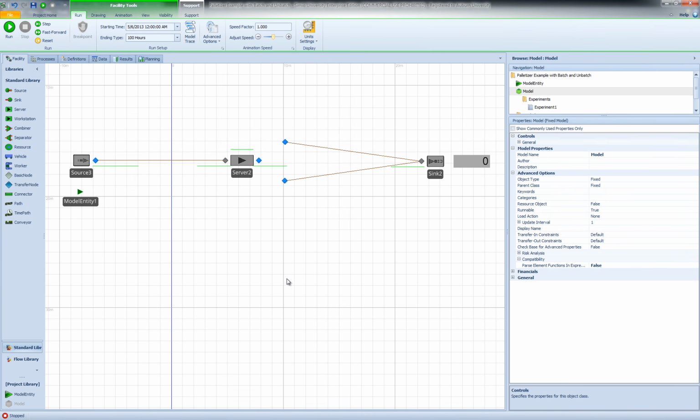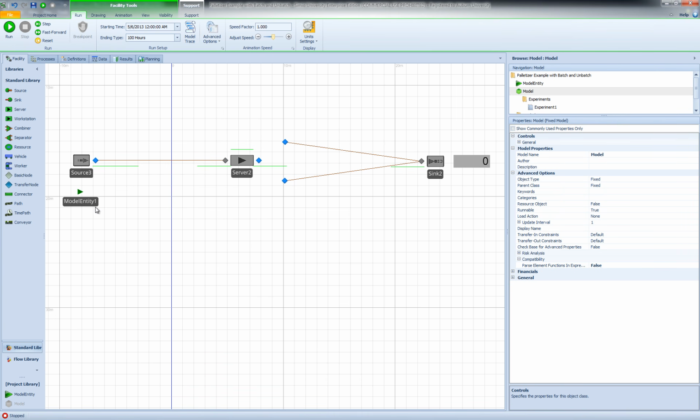So in our palletizer model, let's suppose that we have an infinite number of pallets available. Therefore, we don't care about the movement of pallets and the circulation of pallets anymore. We just care about the arrival of parts and their batching and their processing and when they leave the system.